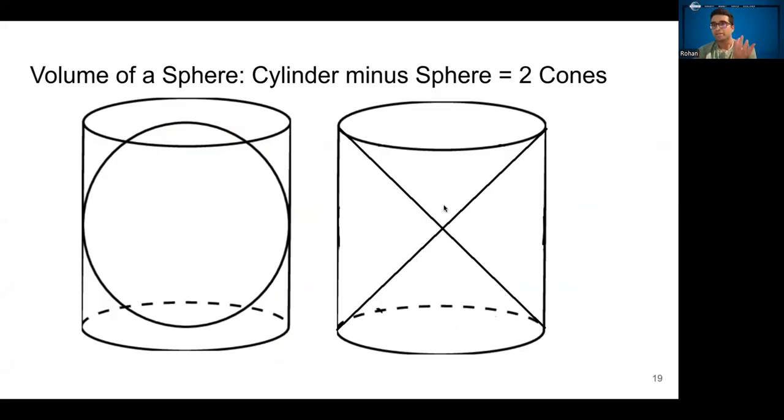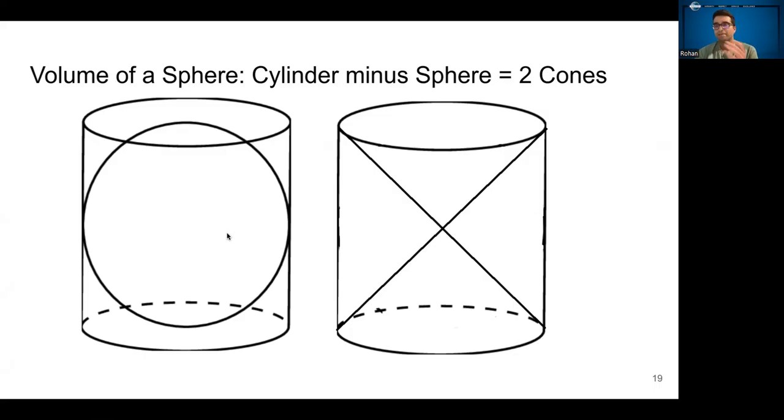One thing Archimedes knew about cones and pyramids was that the volume of a cone is 1/3 of the area of the base times the height. So the volume of these two cones combined is 1/3 of the volume of the cylinder.